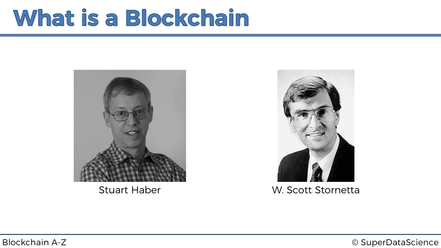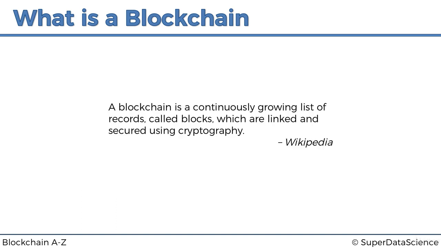And if you read through that paper, you'll find that the concepts of what we now call a blockchain, and most of the features and ideas behind the blockchain, are actually present in that paper. The way Wikipedia identifies a blockchain is a continuously growing list of records called blocks, which are linked and secured using cryptography. So this is a very general definition. There's much more to a blockchain, as we'll see, but this is already some place for us to start.